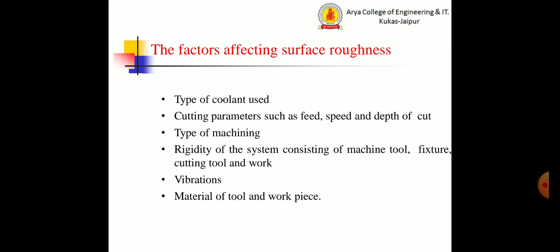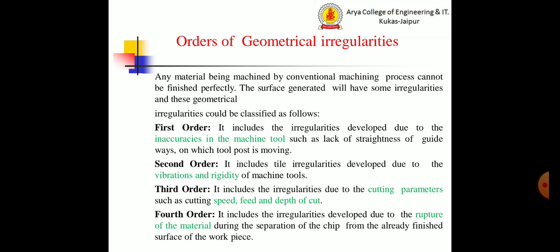The factors affecting surface roughness are types of coolant used, cutting parameters such as feed, speed, and depth of cut, type of machining, rigidity of the system consisting of machine tool, fixture, cutting tool and work, vibration, material of tool and workpiece.